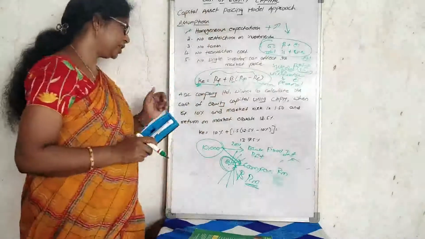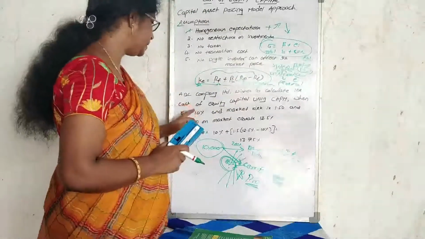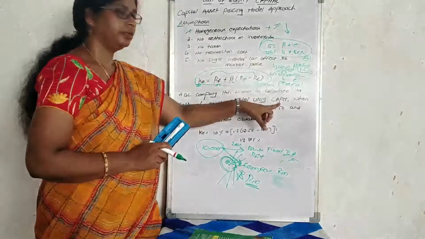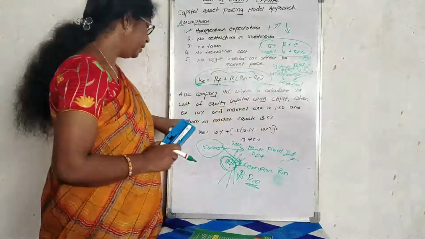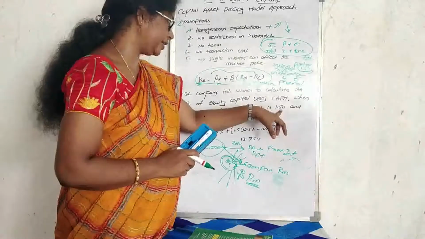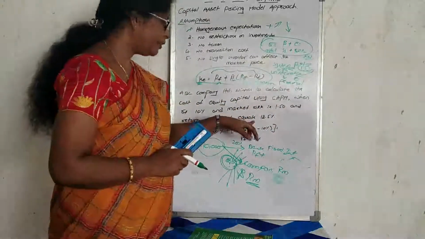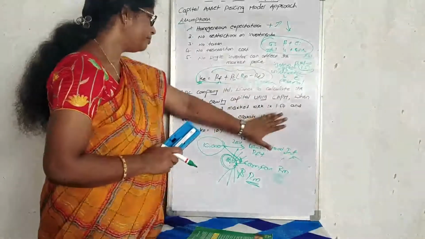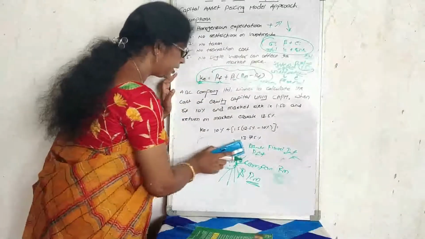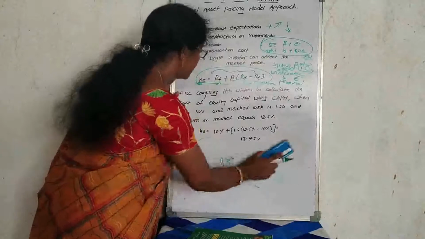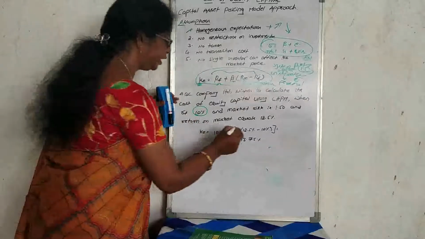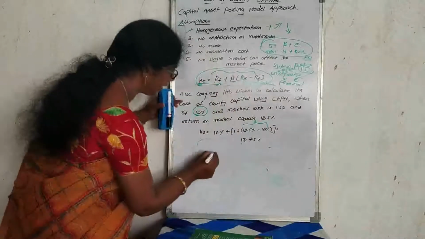Let's come to the illustration. ABC Company Limited wishes to calculate its cost of equity capital using the CAPM method. Based on the CAPM method, they are going to calculate the cost of equity when the risk-free rate of interest is 10%, market risk (beta) is 1.50 and return on market equals 12.5%. Applying the values into the formula, KE equals RF, which is 10%, the risk-free rate of interest, plus the risk premium.